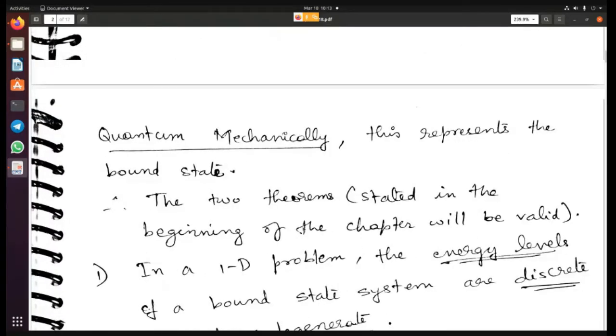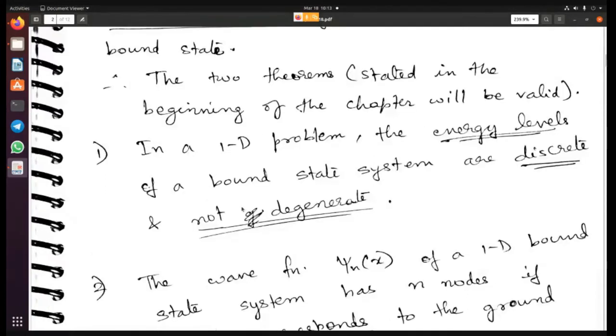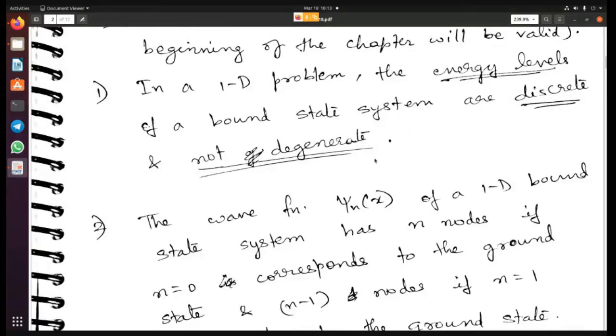So again, like I've said earlier, the two theorems stated in the beginning of the chapter will be valid. In a one-dimensional problem, the energy levels of a bound state system are discrete and non-degenerate. So the energy levels that we will get from this problem have to be discrete and non-degenerate, and so the eigenfunctions are non-degenerate. That's what it means by non-degenerate states.